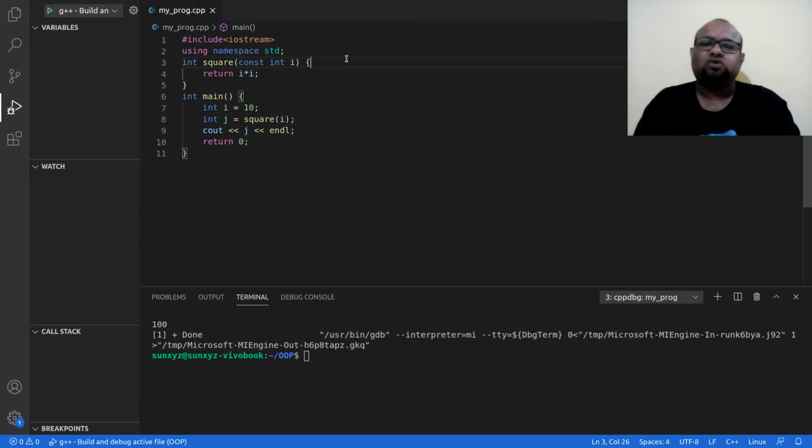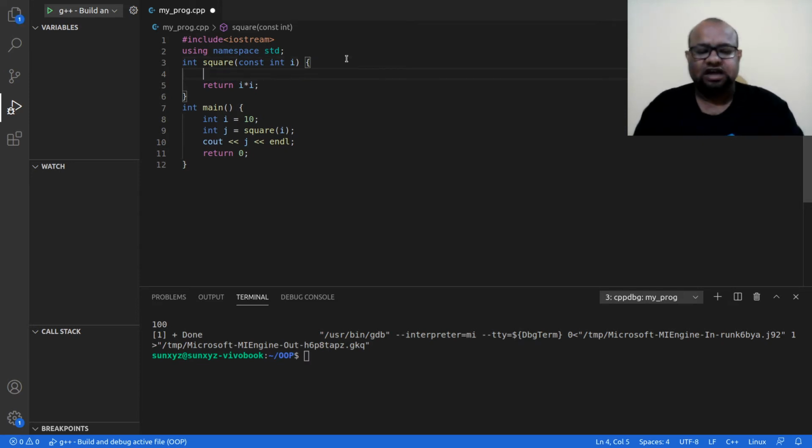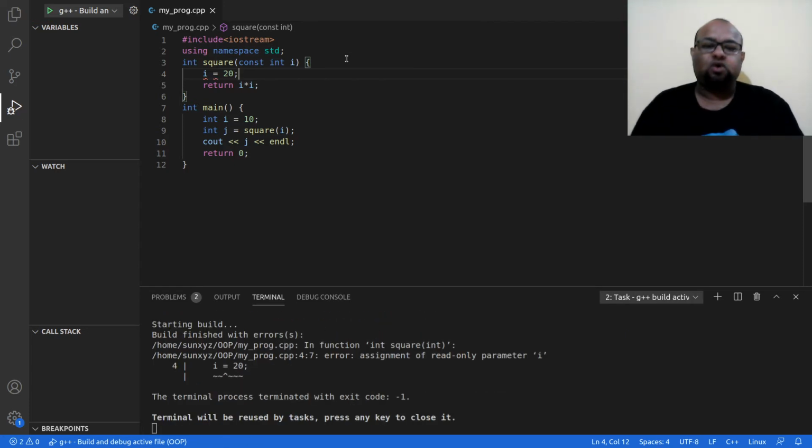Now let me try to do something else inside my function. I am going to say I equal to 20. Now I am trying to modify the value of I inside this function. Let me compile. Now I have a problem. I am trying to update the value of I here, but this parameter is declared as a constant.